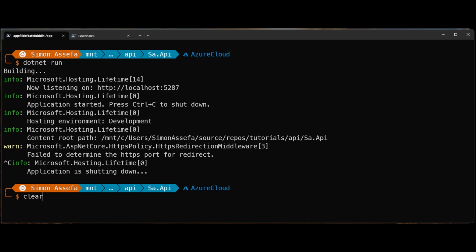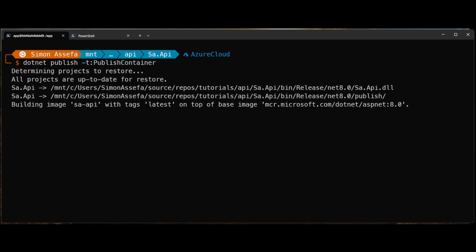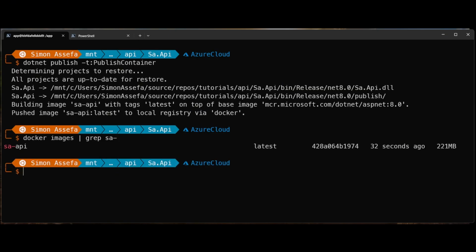Now let me try to put this in a container. For that, we're going to use .NET Publish. It might take a while. And now we have images. Let's see what kind of image it's created. Yes, you can see it created an image of 221 MB.